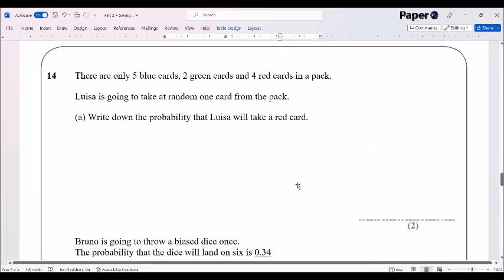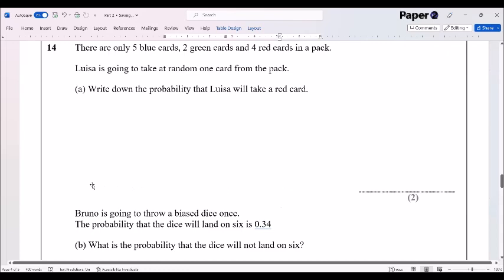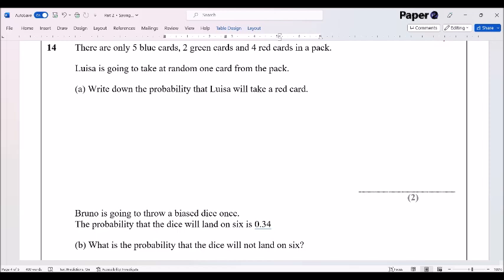Question 14. There are only 5 blue cards, 2 green cards, and 4 red cards in a pack. Louisa is going to take at random 1 card from the pack. Write down the probability that Louisa will take a red card. So probability of red is equal to, how many red cards we've got? We've got 4. Out of how many cards in the pack? We've got 2 green, 5 blue, so that's 7 so far, and plus 4, which is 11. So it's going to be 4 out of 11.